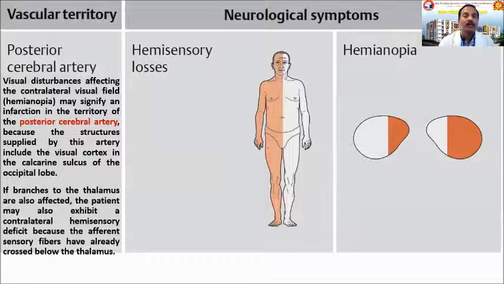Similarly, the posterior cerebral artery supplies the sublentiform part as well as the retrolentiform part. If the retrolentiform part is involved, then the patient will suffer from hemianopia. Similarly, the posterior limb is also supplied by the posterior cerebral artery. That is why there is hemisensory loss in the patient if the posterior cerebral artery is involved in such lesions.